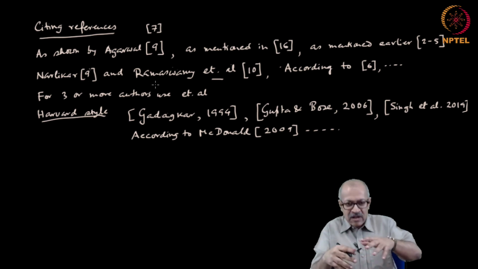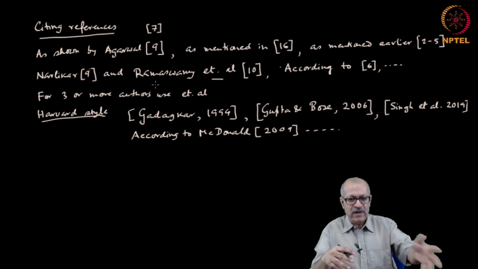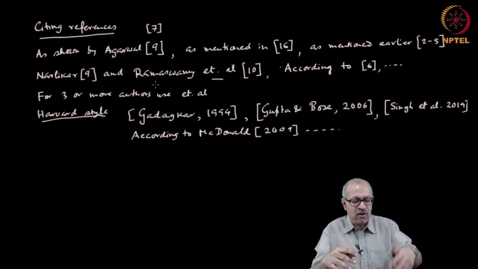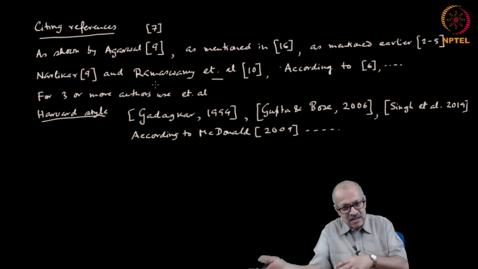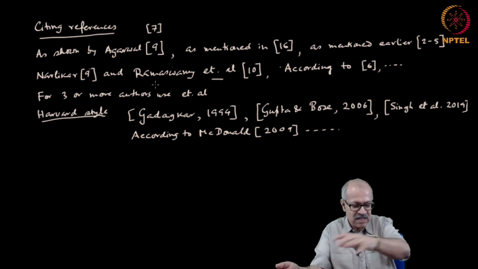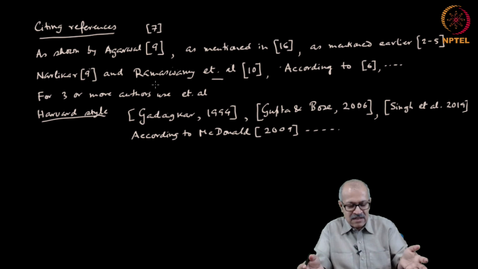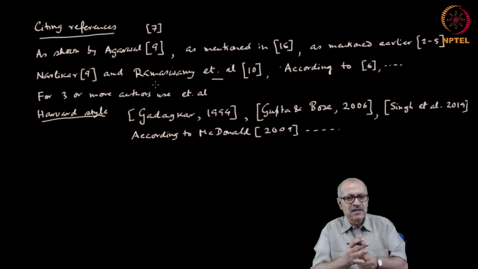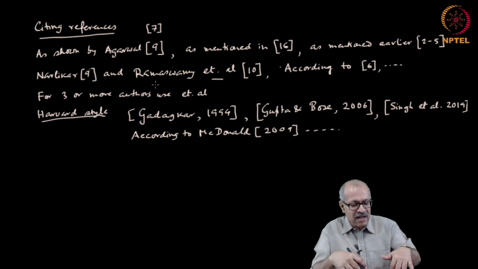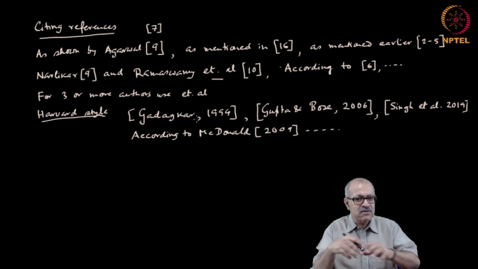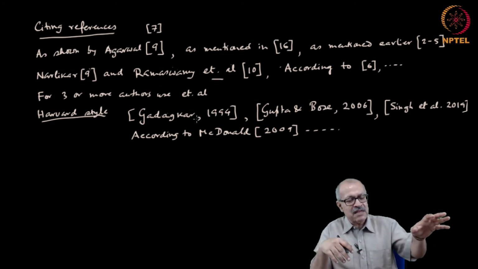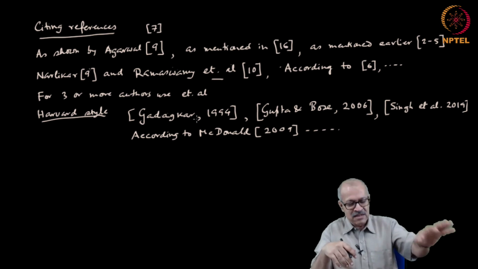LaTeX offers a very simple way of handling this, because if you have prepared it for one journal and then decide to submit ultimately to another journal, then you have to make all those changes. LaTeX makes it easy, because the citation style depends on the style used by the journal.